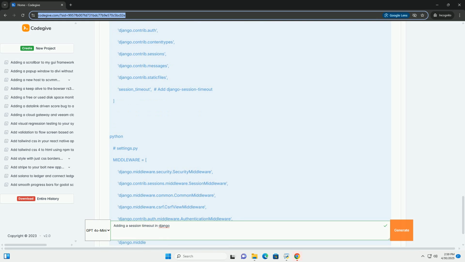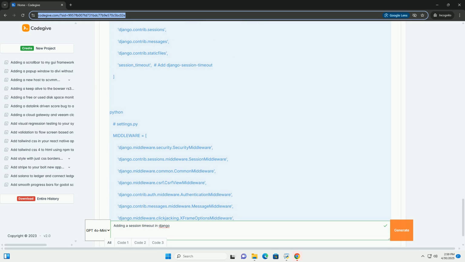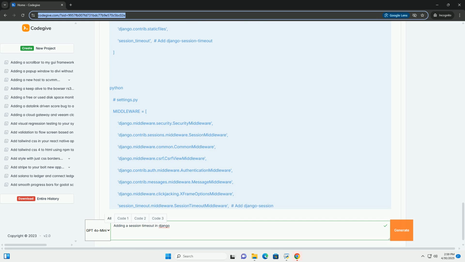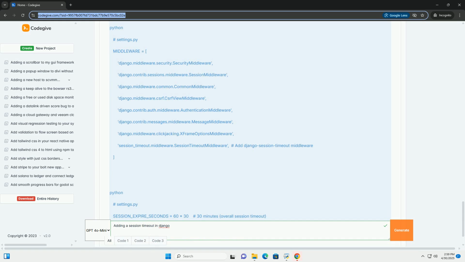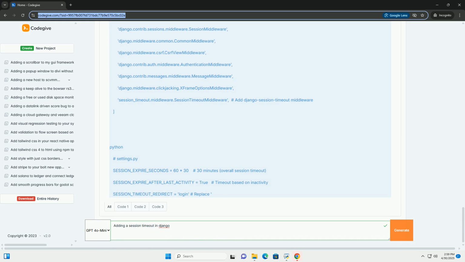1. SESSION_COOKIE_AGE and SESSION_SAVE_EVERY_REQUEST, the simplest approach. This is the easiest and most straightforward method, suitable for basic session timeout requirements. It relies on the SESSION_COOKIE_AGE setting to control the lifetime of the session cookie in the user's browser. SESSION_SAVE_EVERY_REQUEST determines if the session is refreshed on every request.